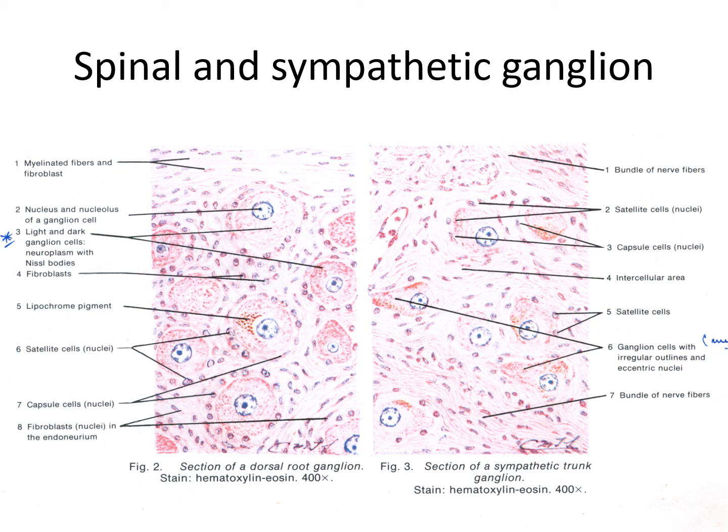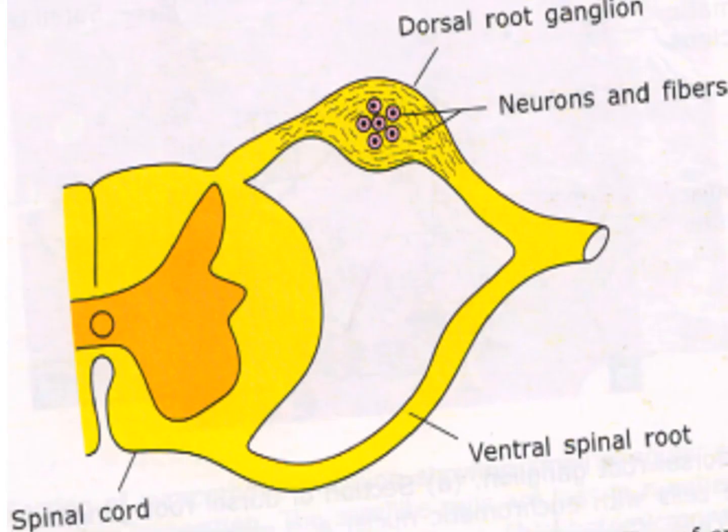Satellite cells are present around the neurons of the autonomic ganglia, but they are not well defined. The Nissl substance of the neurons is much better defined in autonomic ganglia than in sensory ganglia. So these are the differences between sensory ganglia and autonomic ganglia. In sympathetic ganglia, the neuron cytoplasm synthesizes catecholamine, and parasympathetic ganglia synthesize acetylcholine. So these are the spinal and sympathetic ganglia. The dorsal root ganglia are included in spinal ganglia.